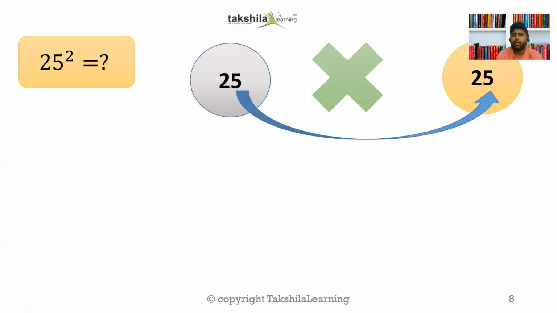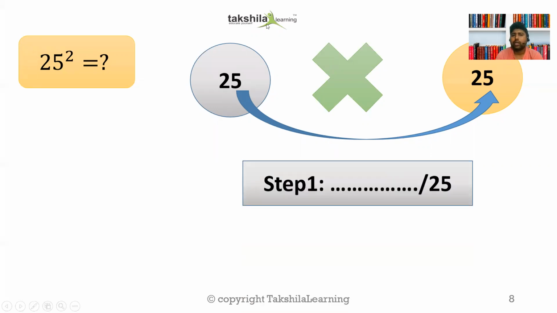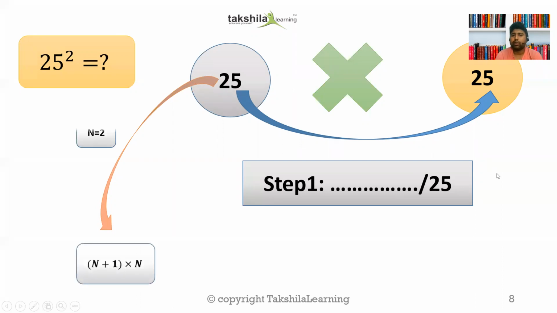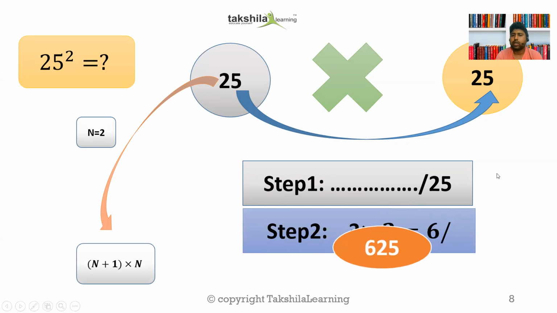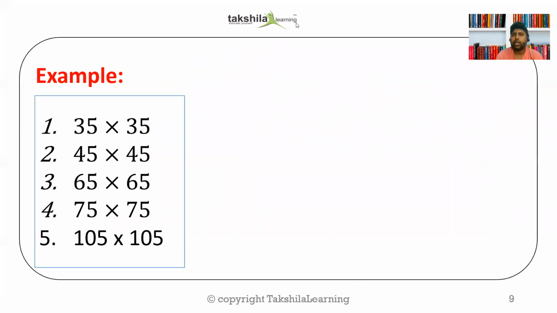So now how to multiply? So we know that 5 into 5, 25. So that will be the right side of the answer. And now left hand side, you can see what do we have? We have 2, right? The left hand side, if you look at here, we have 2. So now 2 and 1 more than 2, that is 3. So 3 times 2 will do it, and the answer would be 625, right? The answer would be 625.